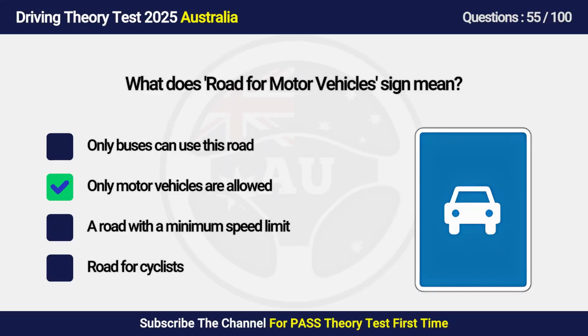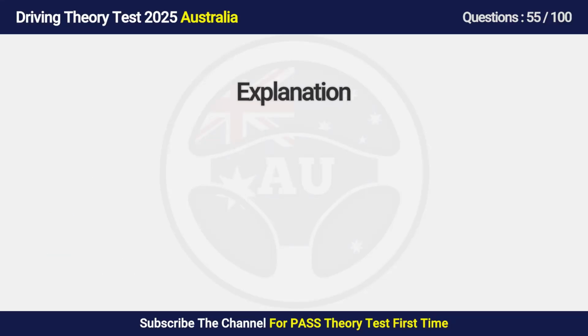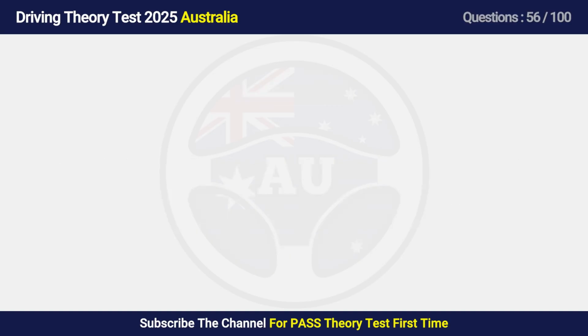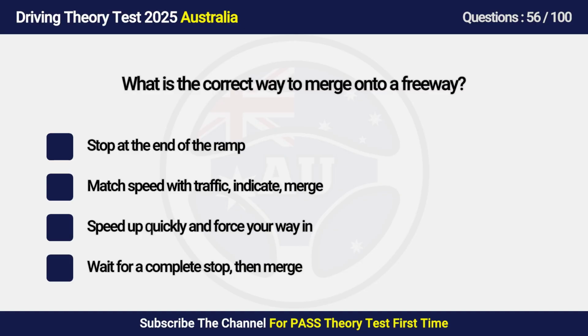Answers is B. Only motor vehicles are allowed. This sign indicates that the road ahead is specifically for motor vehicles. Certain slow-moving vehicles, pedestrians, or traffic may be prohibited to ensure smoother and faster traffic flow. Question 56. What is the correct way to merge onto a freeway?